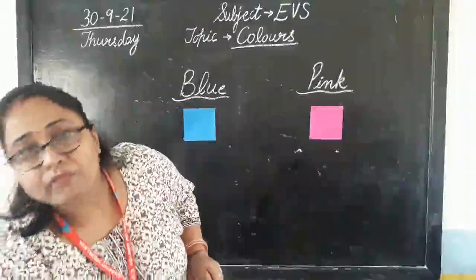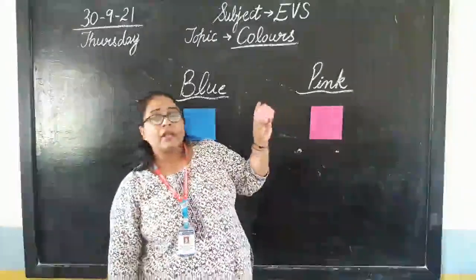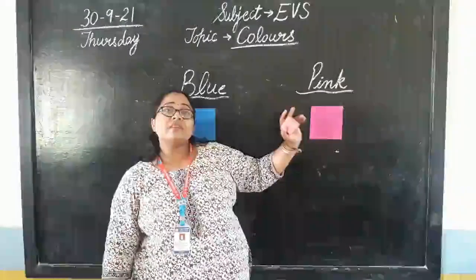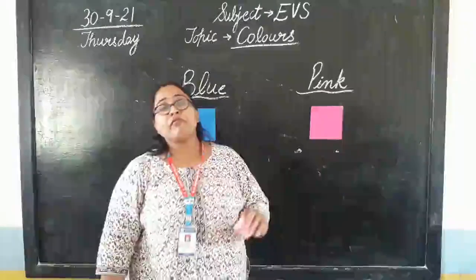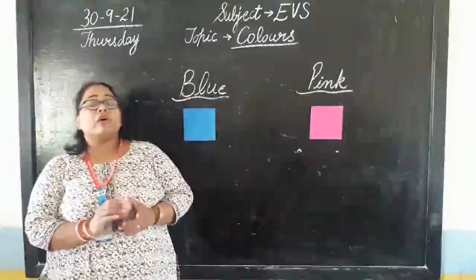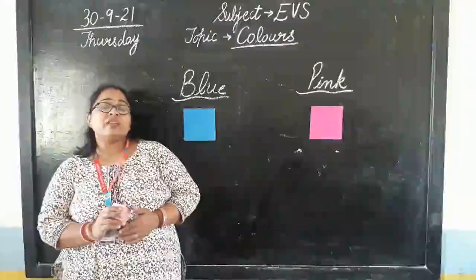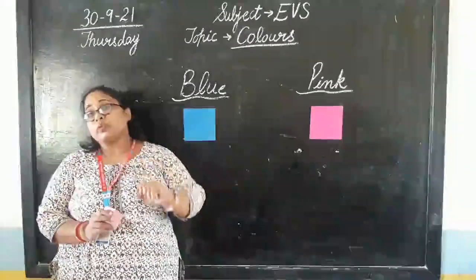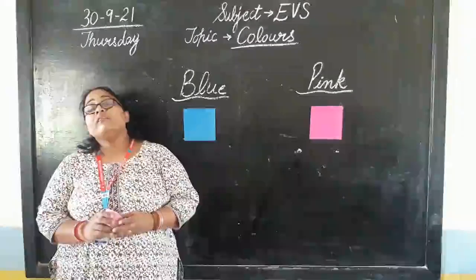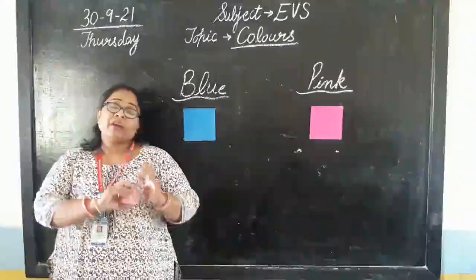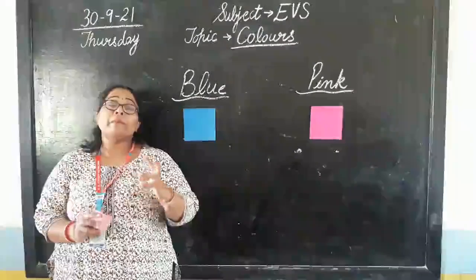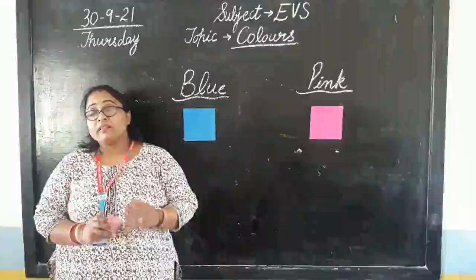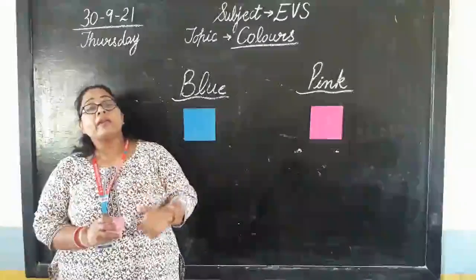Now I have an example for pink color also. It's a pink color block. As I have shown you blue color block. So this is pink color block. Now if we talk of this pink color, we have lot of things. If you have ever seen a piglet, baby pig, pinkish होता है, that's pink in color. Then if we talk of heart shape हम most of the time pink color की करते हैं, isn't it? Then strawberry shake जब हम पीते हैं, that's always pink in color.